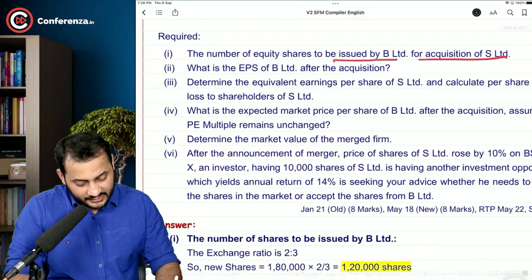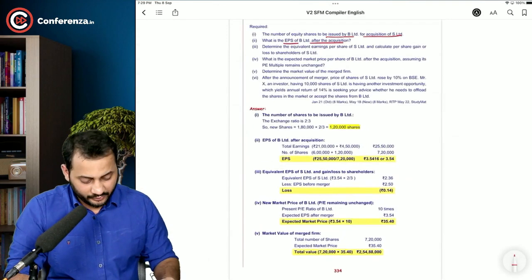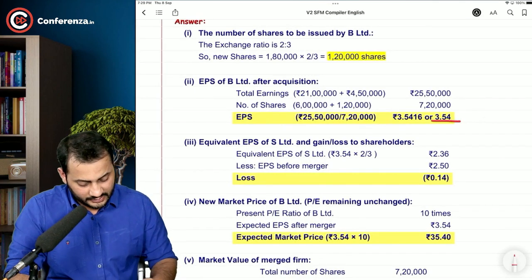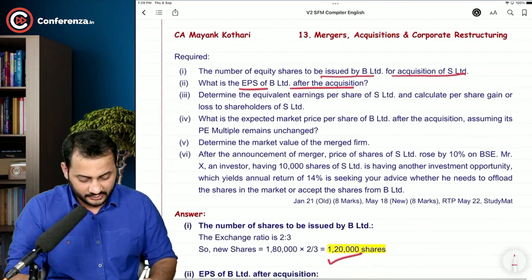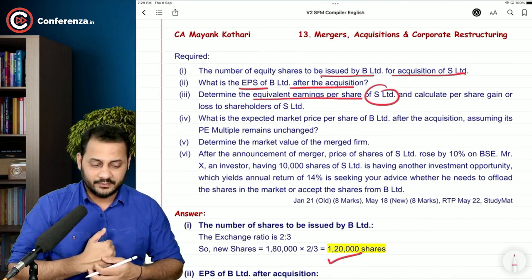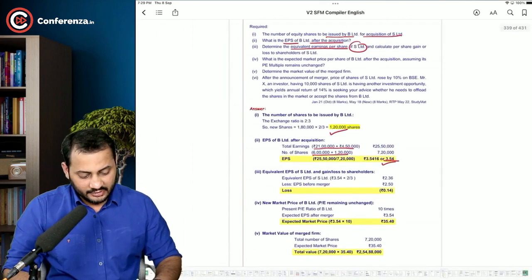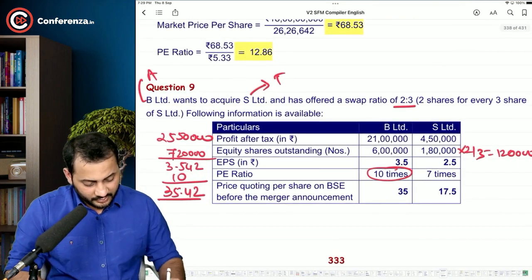What is the EPS after acquisition? That's 3.54, that we just calculated. Total earning over total shares, 3.54. Another thing, determine the equivalent EPS for S Limited. See, S Limited had a different EPS and received a different number of shares as well.